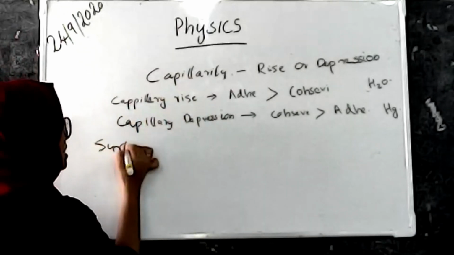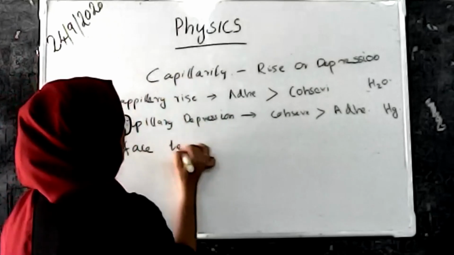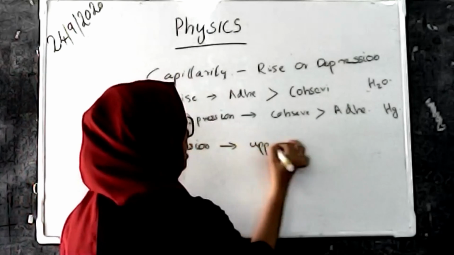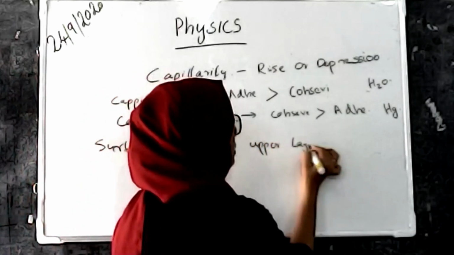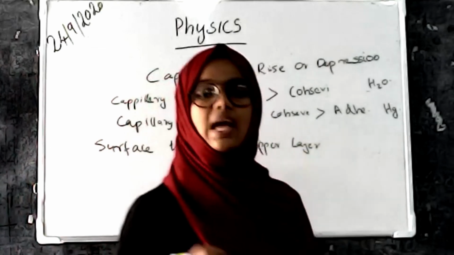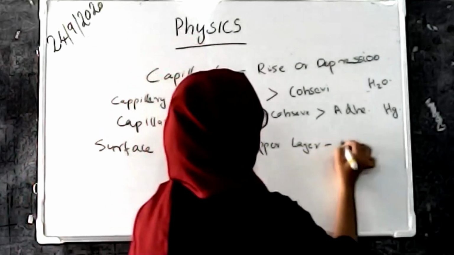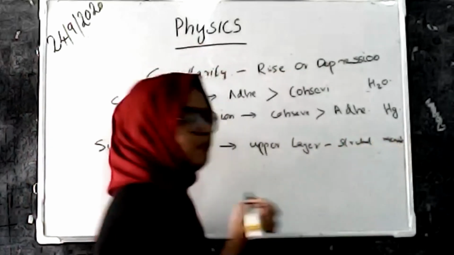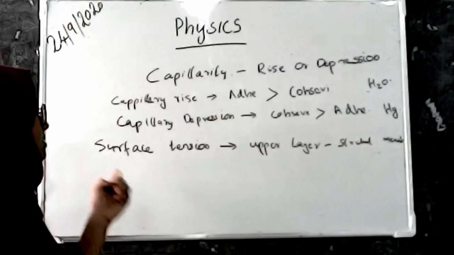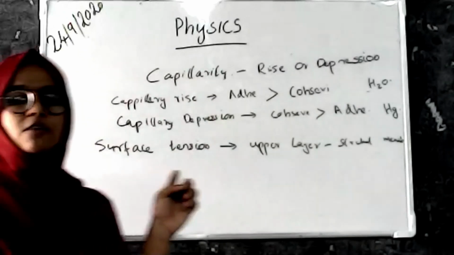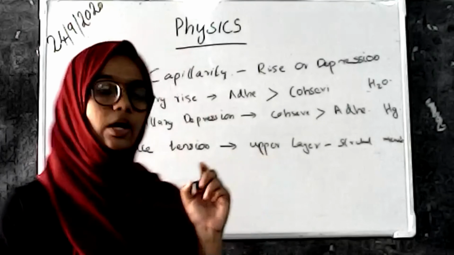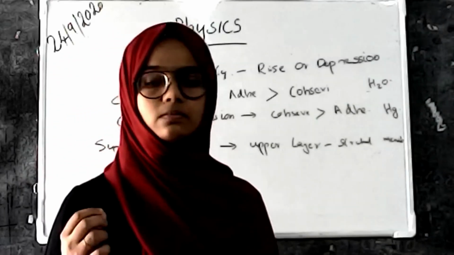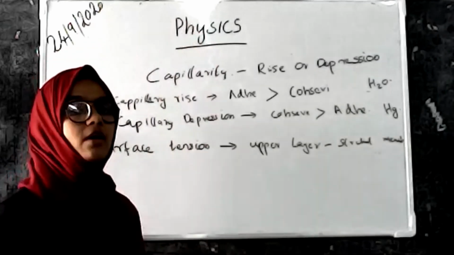And again, we are discussing surface tension. The upper layer of a liquid acts like a stretched membrane, and the force behind the stretched membrane is known as surface tension. Surface tension plays a good role in floating paper, pins, and insects sitting on top of water.